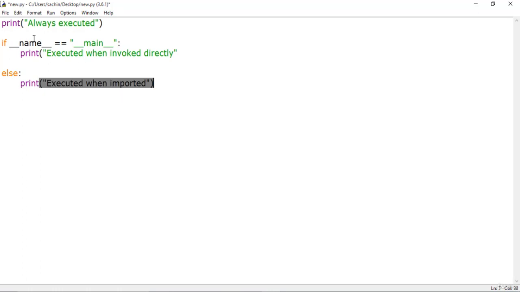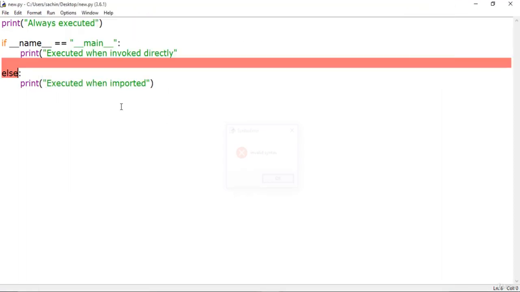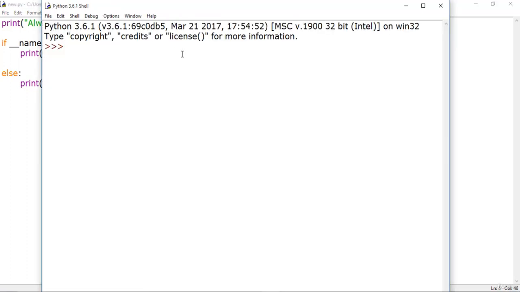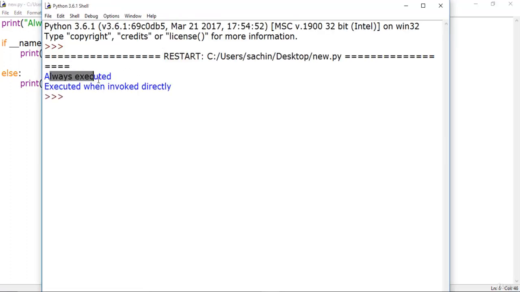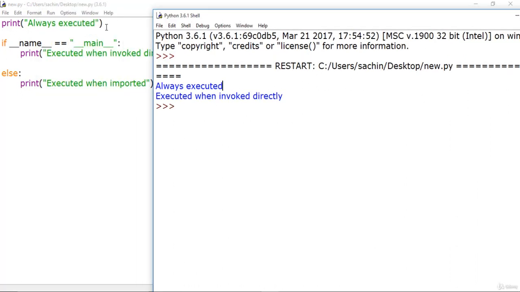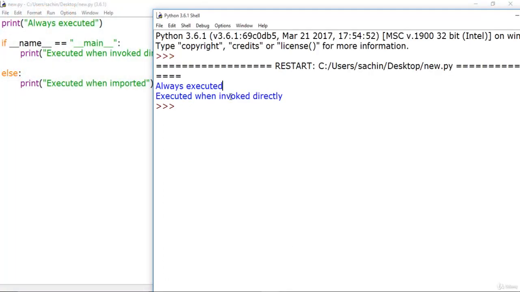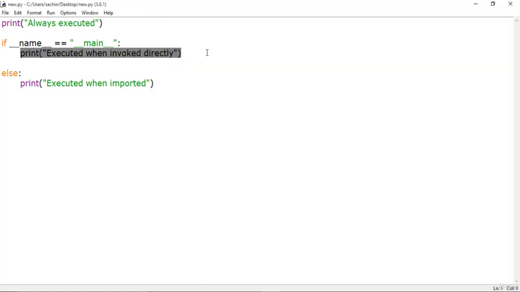So let's close this down first. When I go to the console, let me save this and hit F5 over here. First of all, we just have to close this down, save it again and run it again. Then you can see that always executed is printed, which is the code that is executed first. And next is executed when invoked directly. That means this part of the code will run because we haven't had any import statement over here.